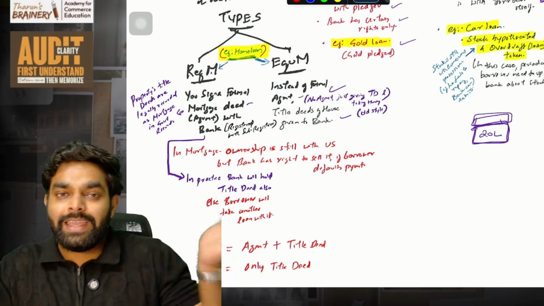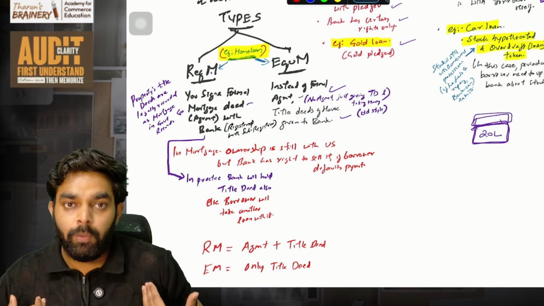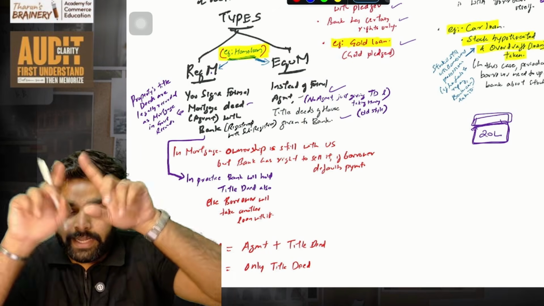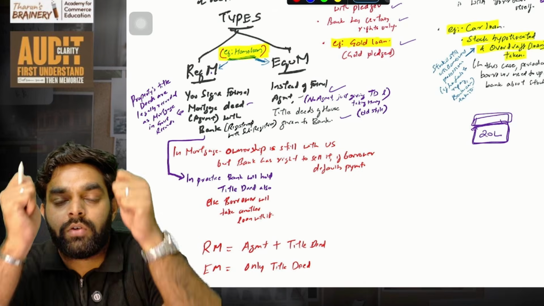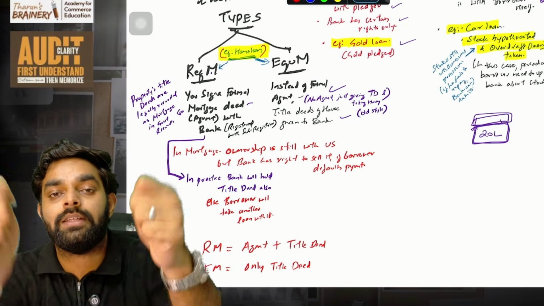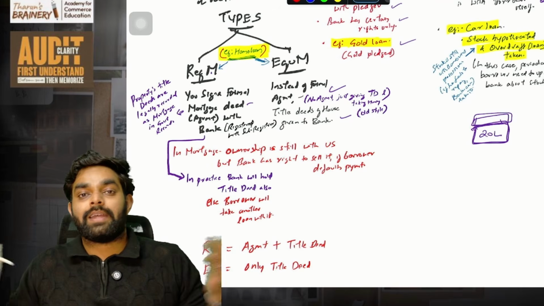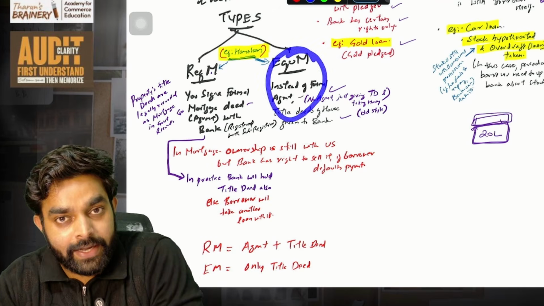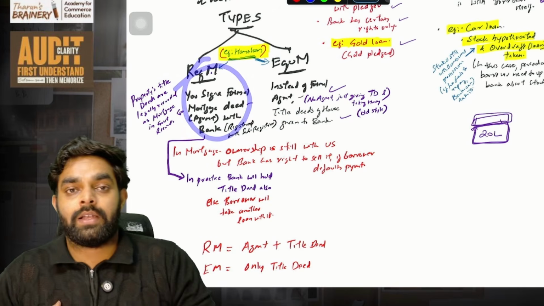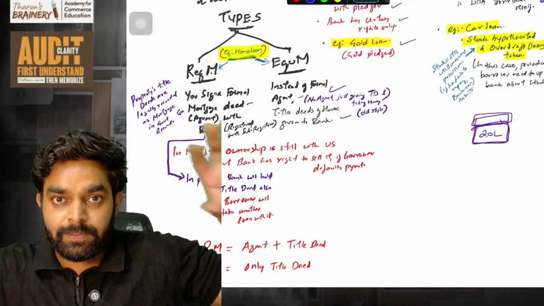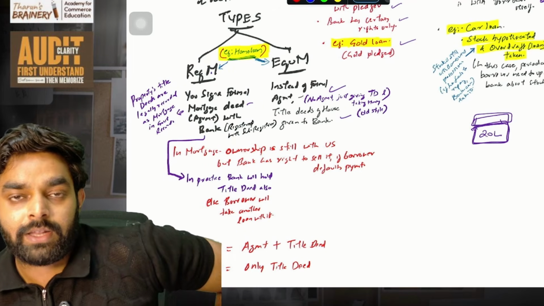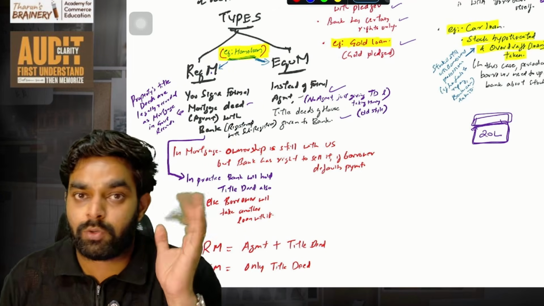Like, no agreement, nothing is there. You have a home, you have the title deeds with you. You will just go to a bank and give these title deeds. You say, take these title deeds, give me 10 lakh. When I repay it, give me the title deed back. Done. No agreement, nothing is there. So here you are just giving the title deed, but in a registered mortgage you are lending through the agreement, registering that agreement with the government through the registrar.